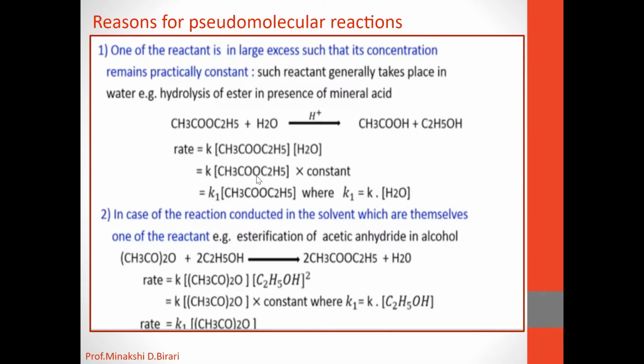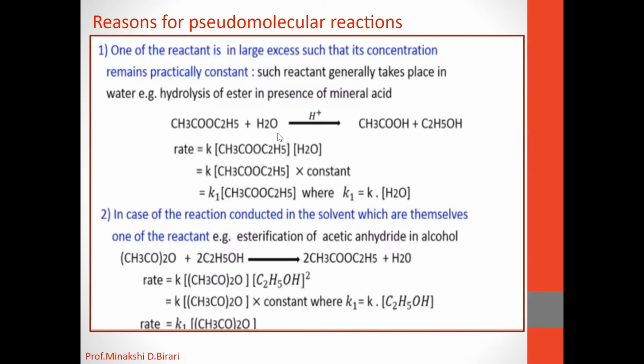K into concentration of ethyl acetate into constant, because the water is used in large excess, its concentration remains practically constant. Therefore, rate is K1 into concentration of ethyl acetate, that is concentration of reactant A, where K1 is equal to K into concentration of water. If we observe this reaction, the number of reactant molecules involved in the elementary reaction is equal to 2.